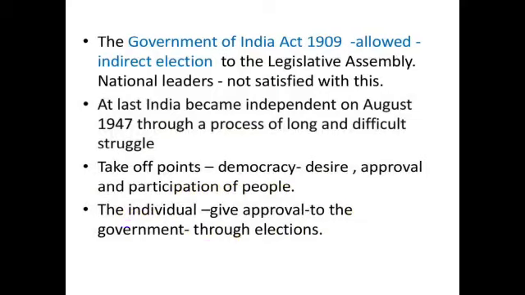So now I am going to tell you about the Government of India Act 1909 that allowed indirect elections to the Legislative Assembly. National leaders were not satisfied with this, but at last India became independent in August 1947 through a process of long and difficult struggle. Take-off points: democracy, desire, approval and participation of people. Basically, at last, the individual gave approval to the government through elections.